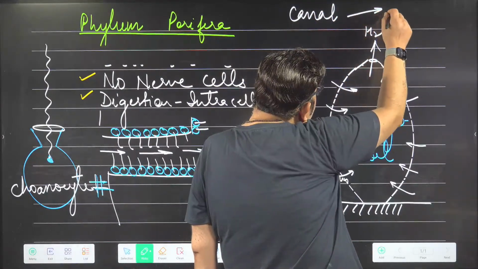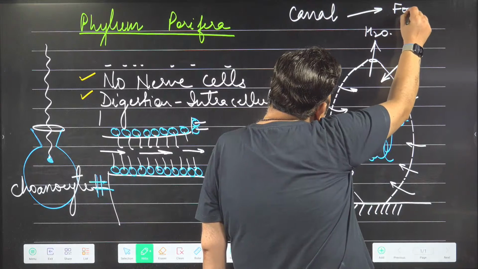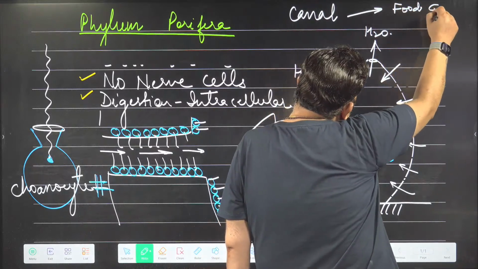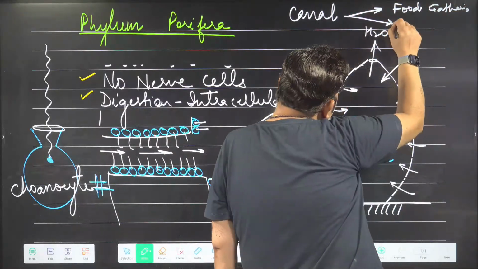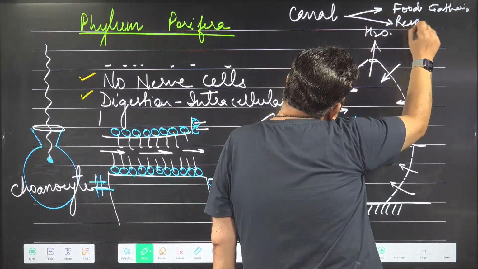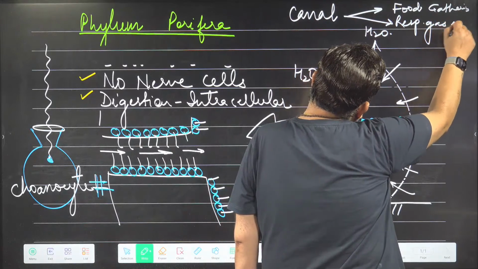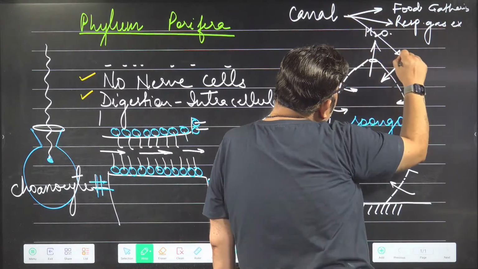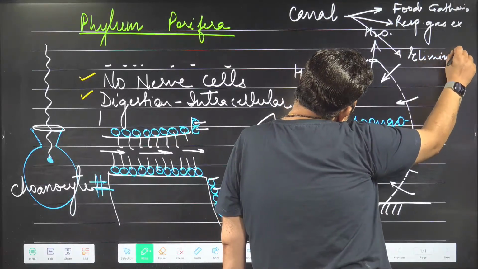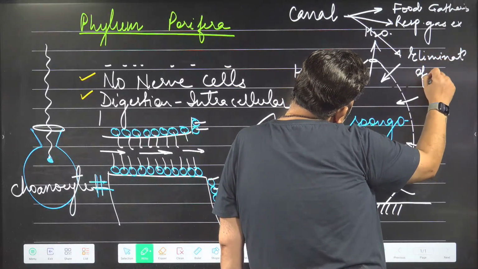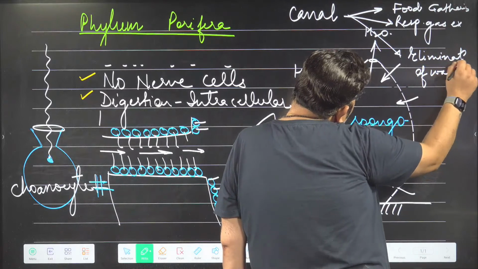For example, they do the food gathering, then respiratory gas exchange, and also elimination of waste. So these are the three main functions.